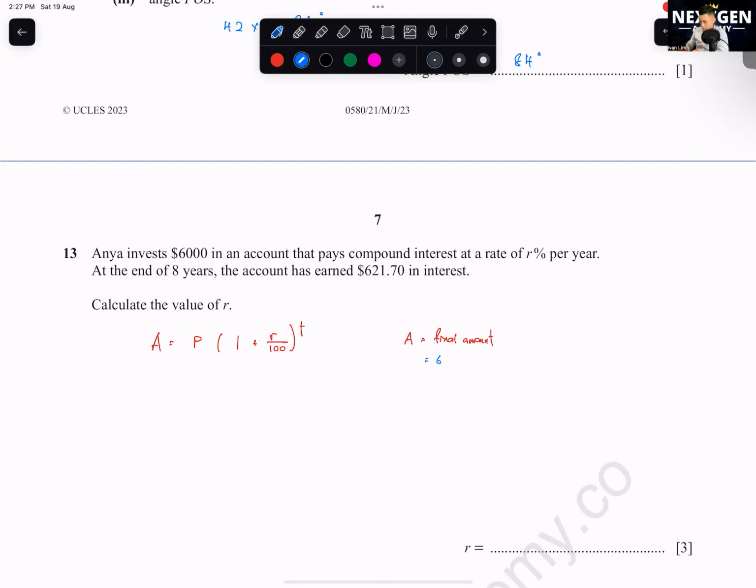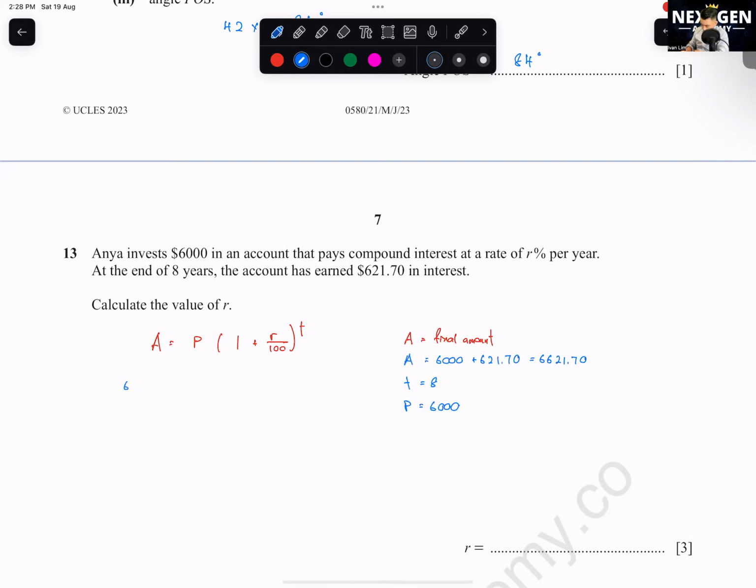You need to take 6,000 plus 621.70, so here you get 6621.7. This is your A. Your T is your time, which is 8. Then your P is your principal. Principal means your original value, which is equal to 6,000. So we're going to substitute this A, T, P into it.